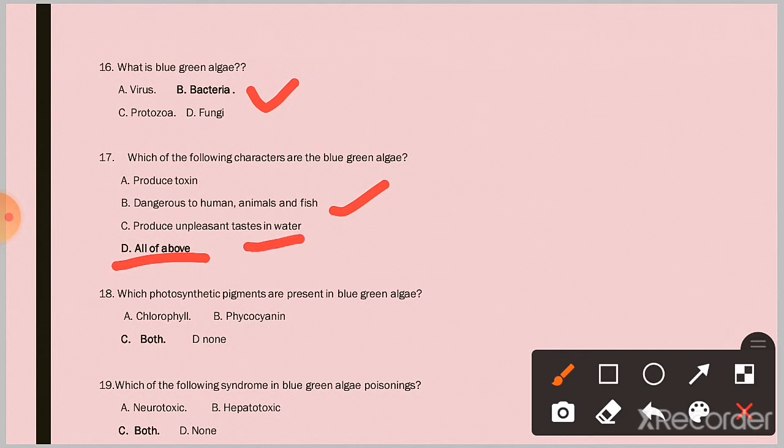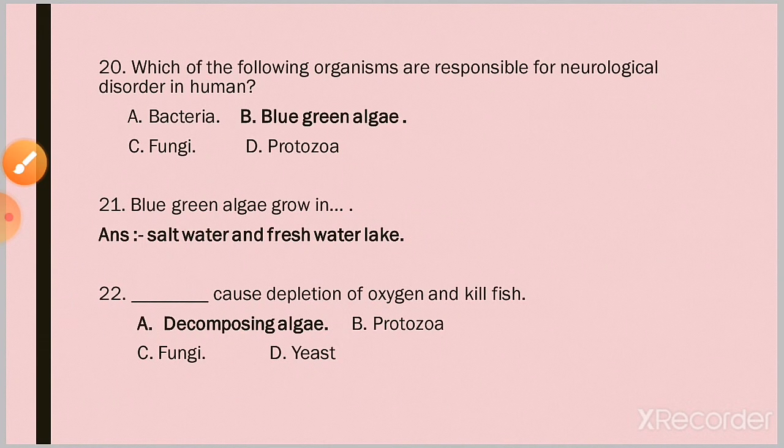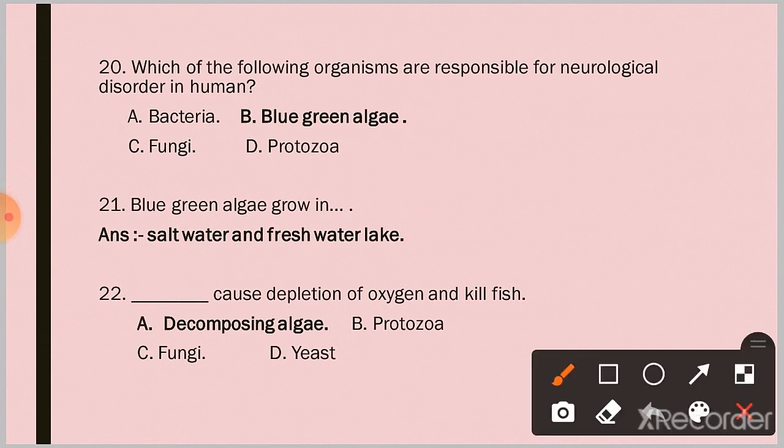Question 18. Which photosynthetic pigments are present in blue-green algae? Option C. Both chlorophyll and phycocyanin. Question 19. Which of the following syndromes occur in blue-green algae poisoning? Option C. Both A, neurotoxic and hepatotoxic. Question 20. Which of the following organisms are responsible for neurological disorder in humans? Option B. Blue-green algae.